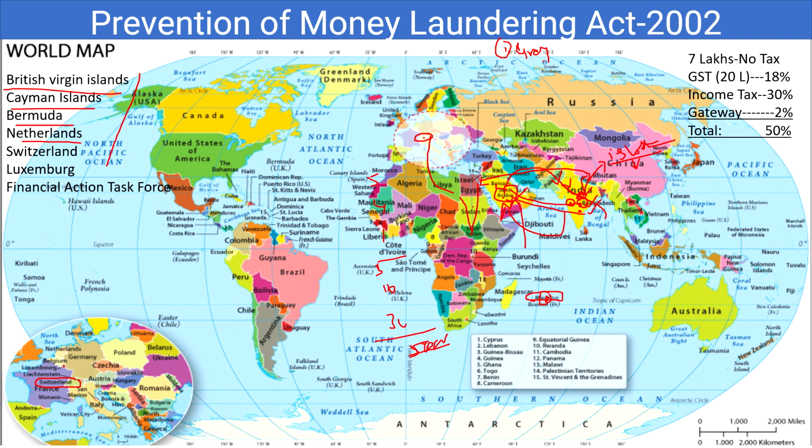And similarly, there is another aspect also: if a country is listed in the grey list, even loans will not easily be given to the country for development activities by any big firm, for example IMF or World Bank or Asian Development Bank. Loans they will give, but it becomes difficult. That means it will be given through a slow process. It is not that easy to get loans from IMF, World Bank and ADB if they are in the grey list.